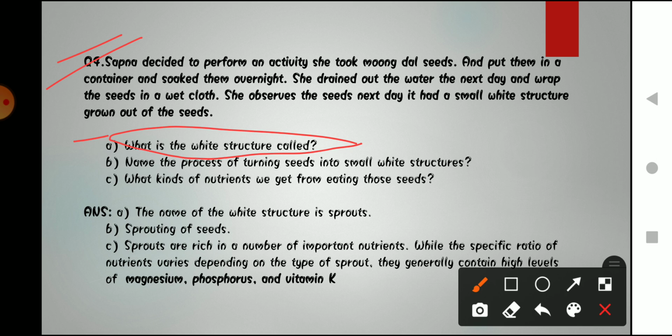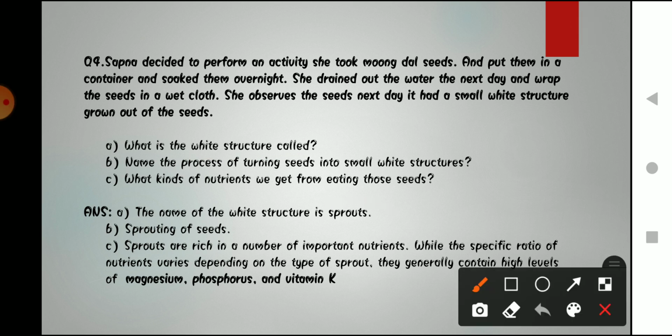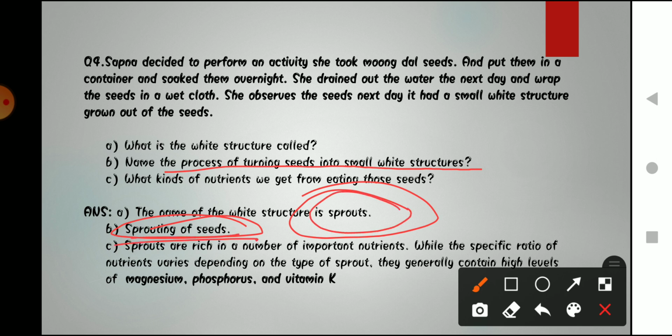So the name of that structure is sprouts, right? We have read also what sprouts are, the white thread-like structure coming out from the moong dal or chana dal. Okay, and the next question, name the process of turning seeds into small white structures. So what is the name of the process? That is known as sprouting of seeds. Okay, the process is known as sprouting of seeds, and the white thread-like structure is known as sprouts.